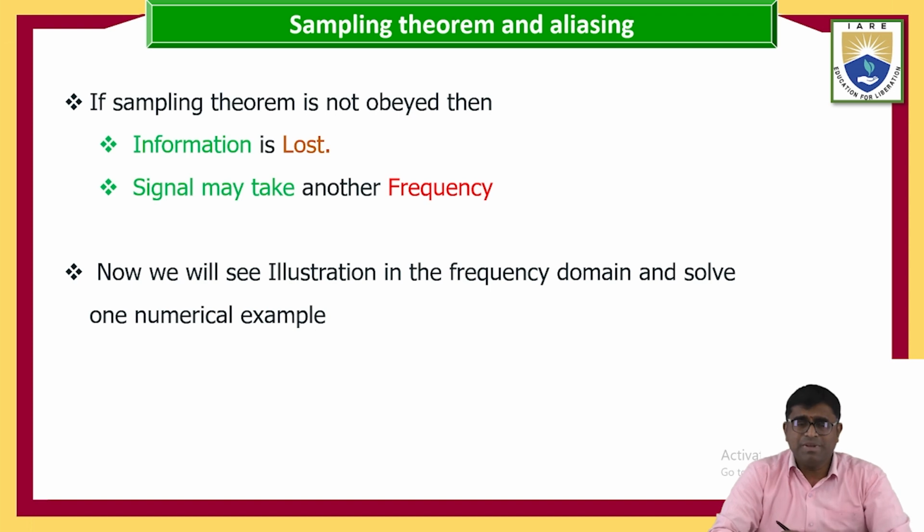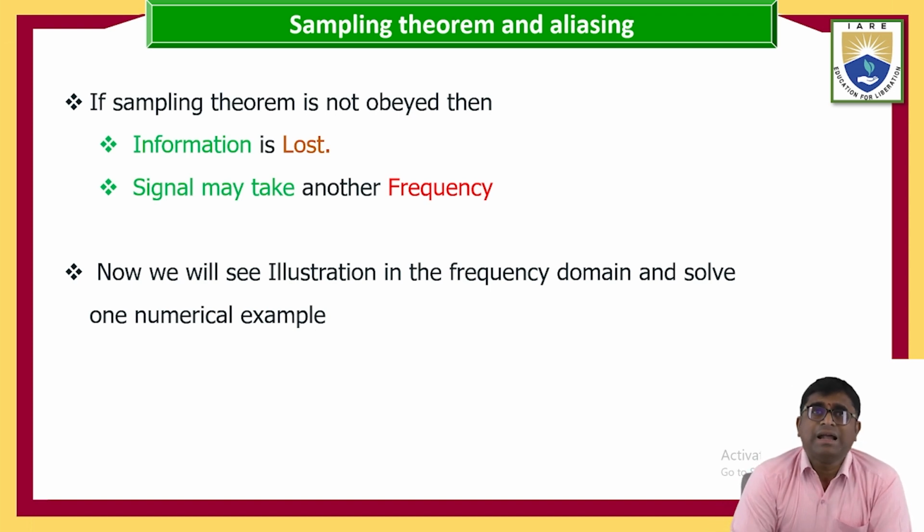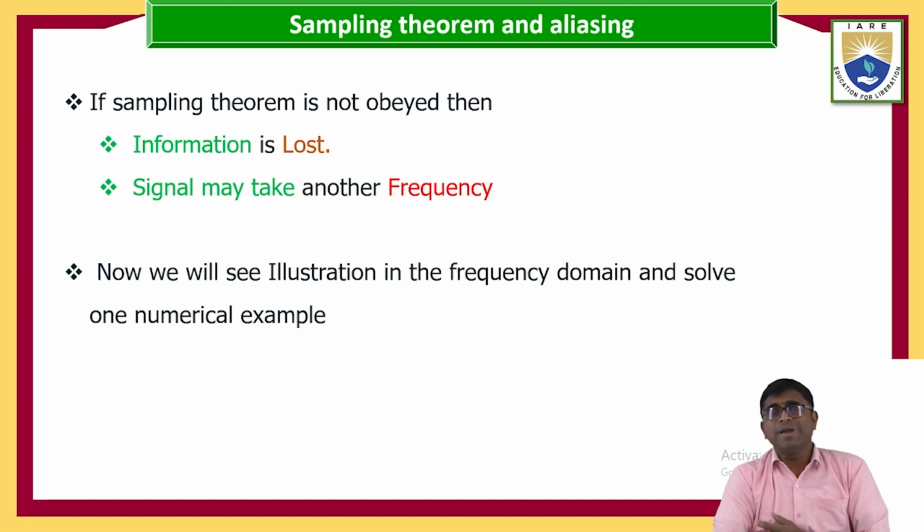Next, the signal may take on another frequency. Why? Because after quantization, if the sampling does not process the required values, the frequency level also changes. That is why the sampling theorem must be obeyed with respect to the system frequencies and domain frequencies.